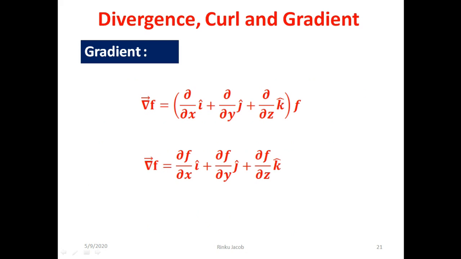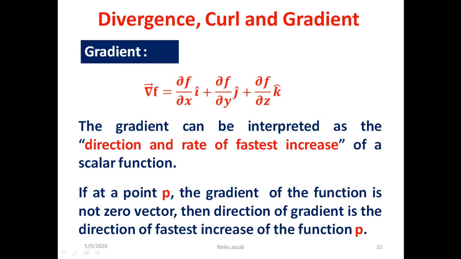So when we open the brackets, we write gradient f equal to ∂f/∂x i cap plus ∂f/∂y j cap plus ∂f/∂z k cap. The gradient can be interpreted as the direction and rate of fastest increase of a scalar function. For example, if at a point p the gradient of the function is not a zero vector, then the direction of the gradient is the direction of fastest increase of the function at p, and its magnitude is the rate of